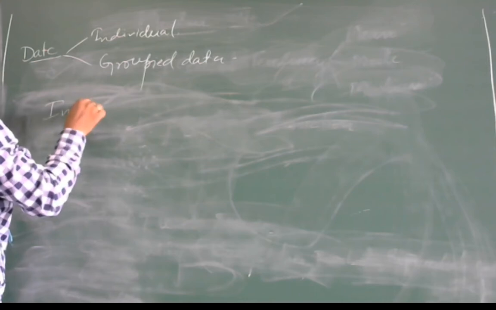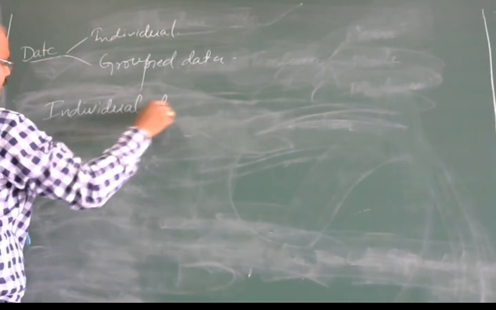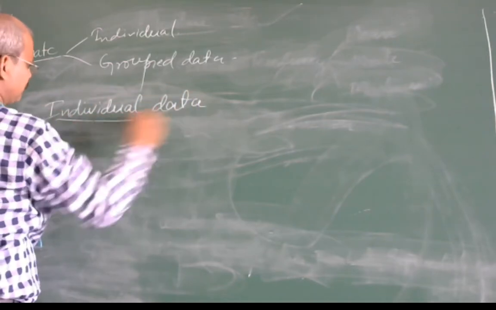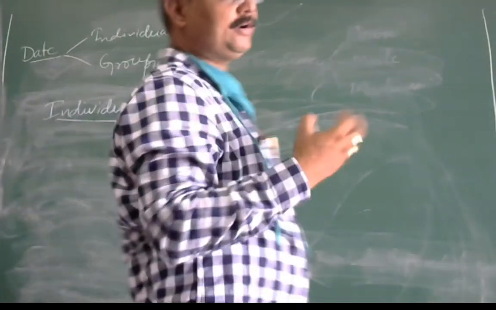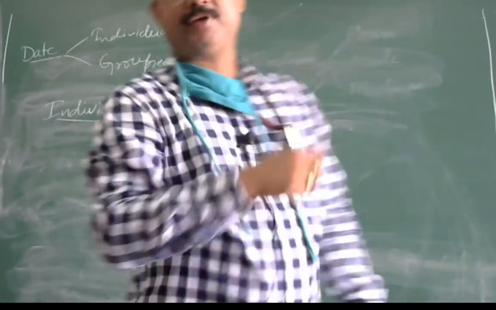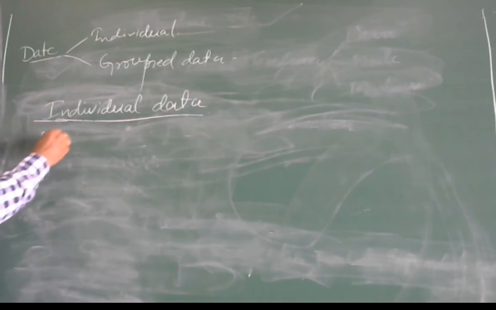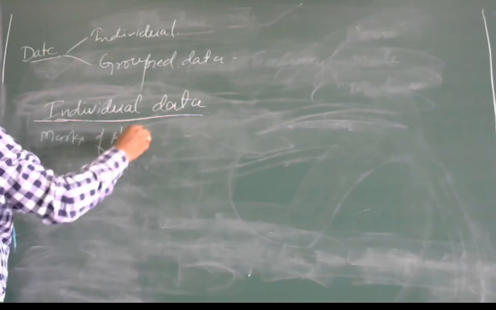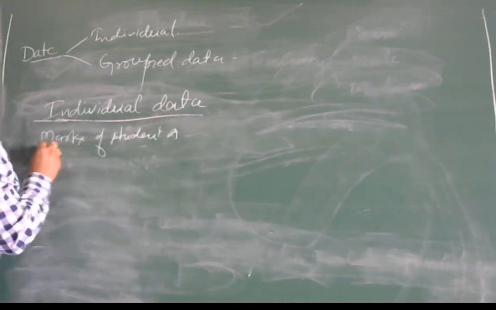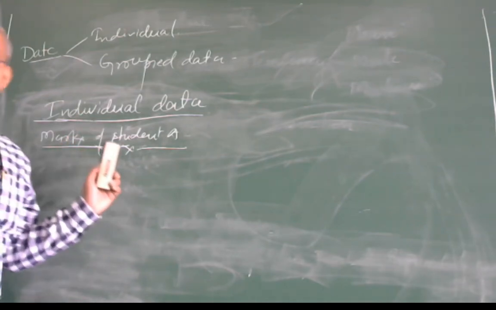Let us give an example of individual data. For example, let us take marks of student A. This is your individual data. Such type of data is said to be the individual data.